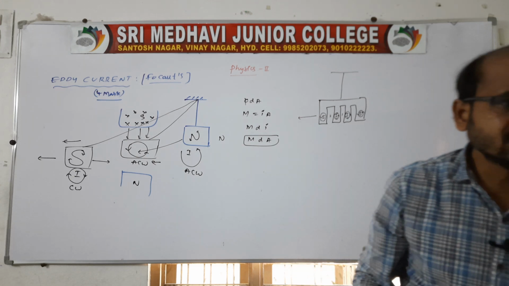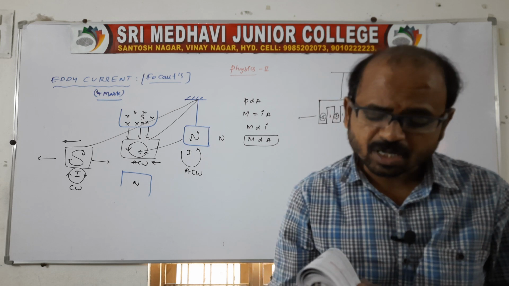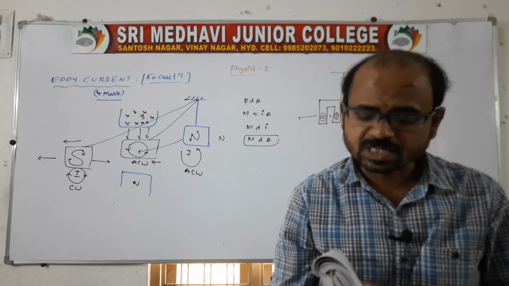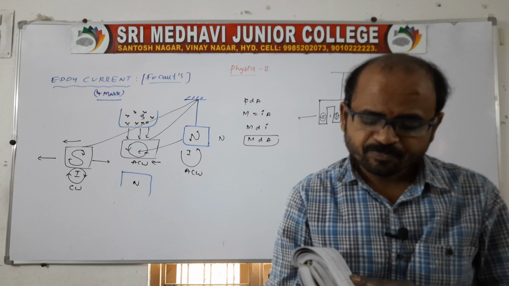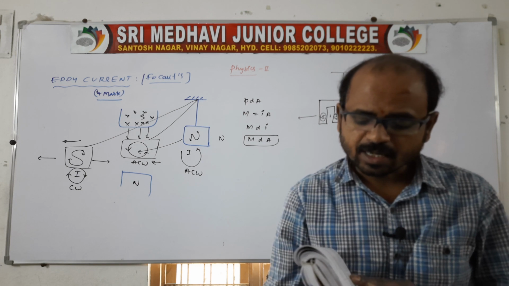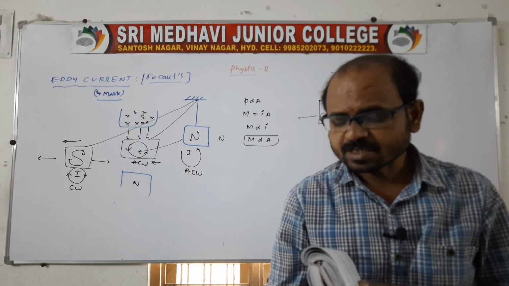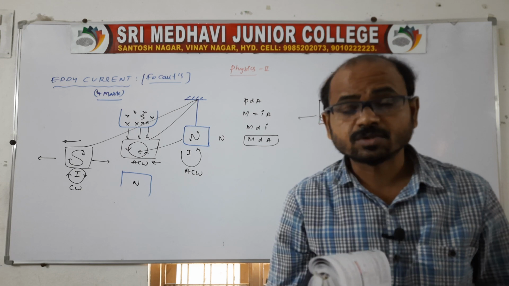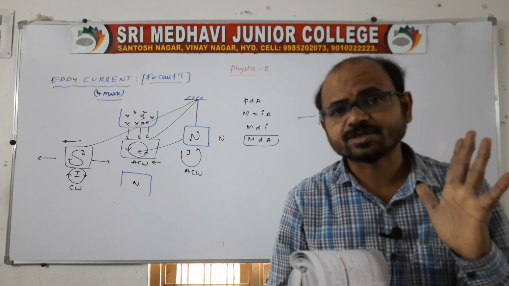Once you check the previous questions, look: this question was given in March 2017, May 2017, and also May 2016, March 2016, March 2015; like that the question was given in previous years.